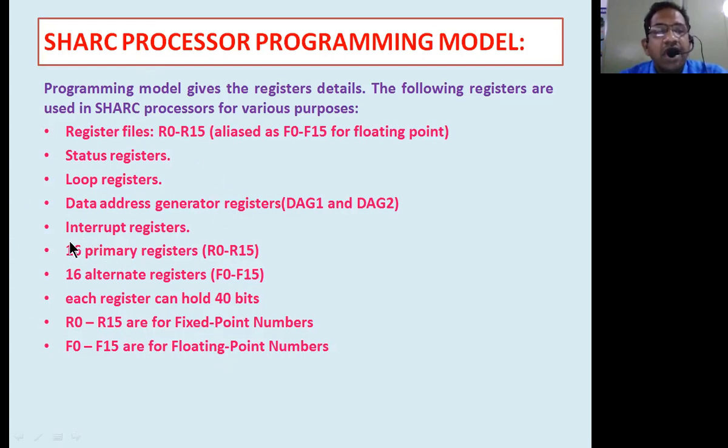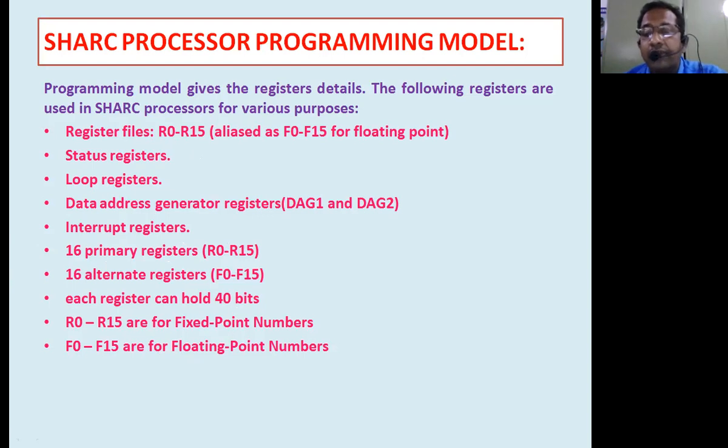That means except these interrupt registers, everything is going to be an extra register in the case of the SHARC processors. Apart from the general purpose registers, these are the extra registers that we are using. General purpose registers, serial communication: we have used many other special purpose registers for serial communication, like SBUF registers, temporary registers, and general purpose registers like A, B, C, D in the case of a microprocessor.